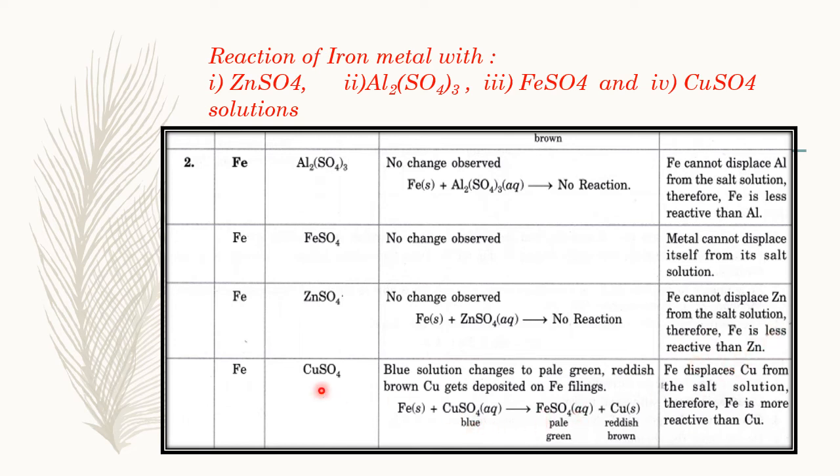But in the last case, the blue color of copper sulfate changes to the green color of ferrous sulfate. Because of the change in color from blue to green, we can say there is a reaction between iron and copper sulfate. And as iron displaces copper from the salt solution of copper sulfate, therefore iron is more reactive than copper. So from the experiment, we can come to the conclusion that iron is less reactive than aluminum and zinc, but iron is more reactive than copper.